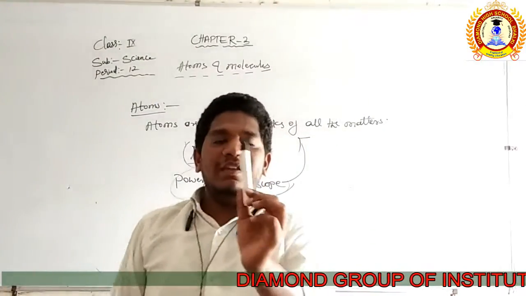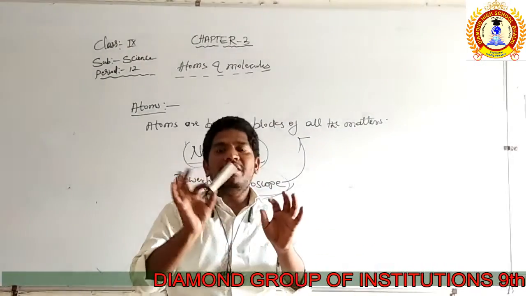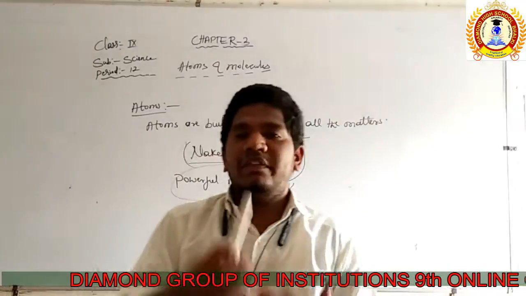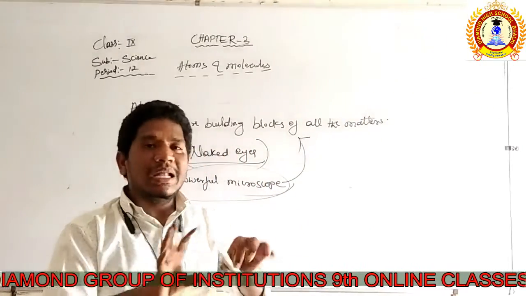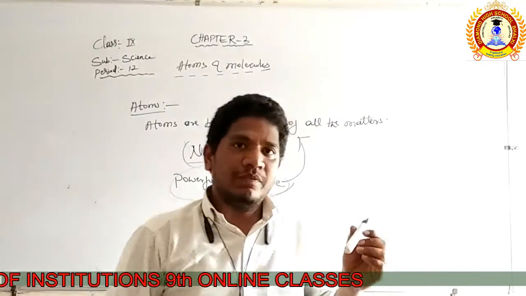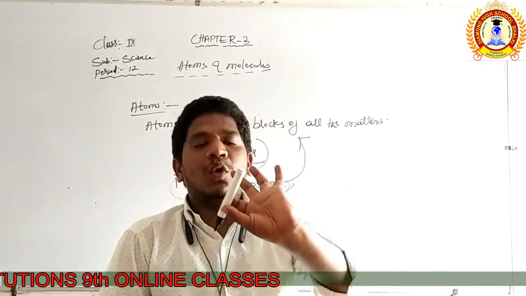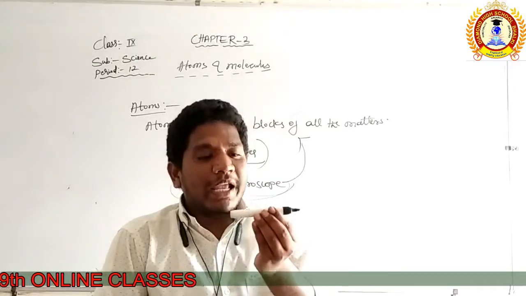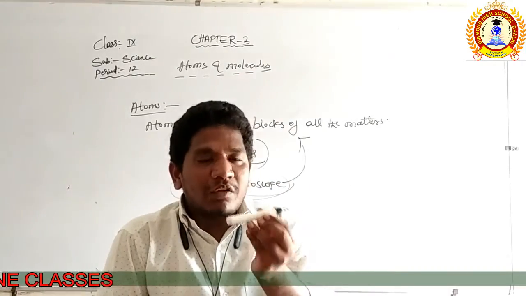If this pen is made up of atoms, which are the building blocks of this element, I cannot see those building blocks with my naked eyes. I can only see the matter, but I cannot see the particles of this matter.